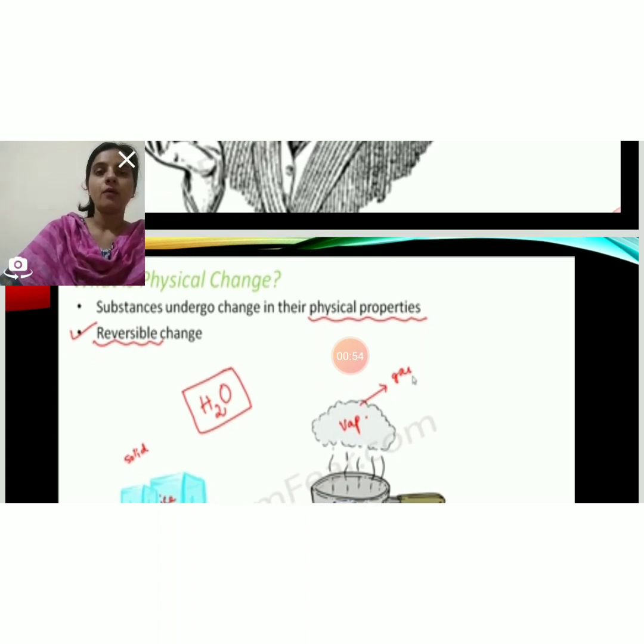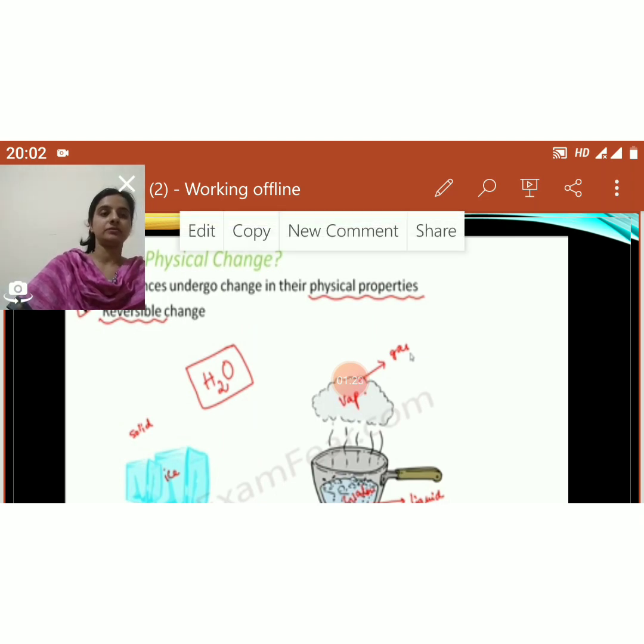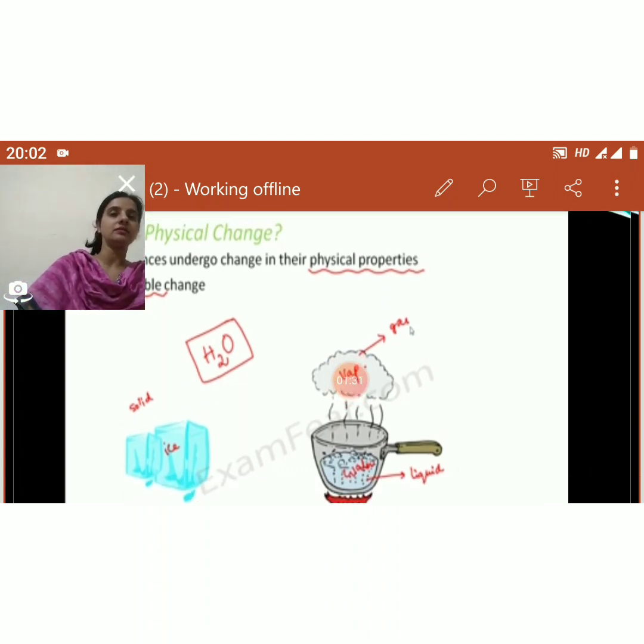Now physical change is a reversible change, which means something which can be reversed, means we get the original substance back. Let's take one example of haircut. Hair is a physical property. Length of hair can be measured from outside. So when you go for a haircut, the size and shape of hair changes. So it is a physical change because your hair can grow again. Right? So physical change is a reversible change.